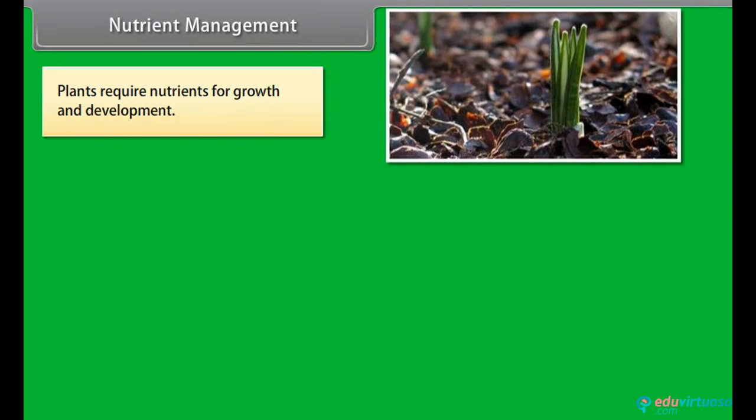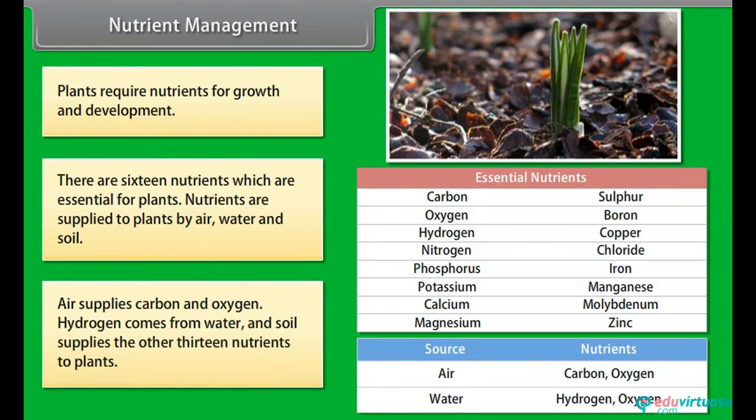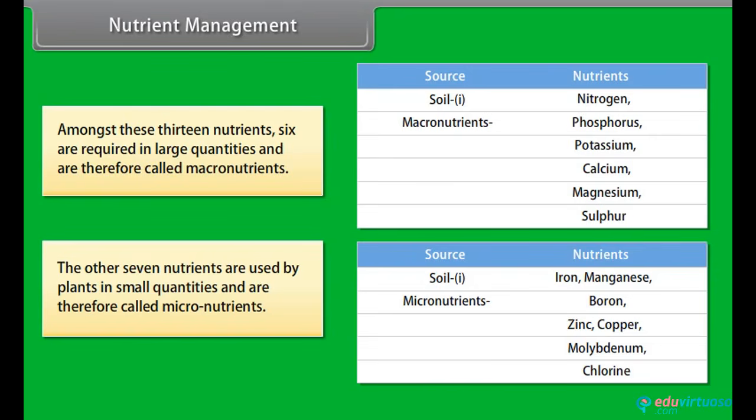Nutrient management. Plants require nutrients for growth and development. There are 16 nutrients which are essential for plants. Nutrients are supplied to plants by air, water, and soil. Air supplies carbon and oxygen, hydrogen comes from water, and soil supplies the other 13 nutrients to plants. Amongst these 13 nutrients, 6 are required in large quantities and are therefore called macronutrients. The other 7 nutrients are used by plants in small quantities and are therefore called micronutrients.